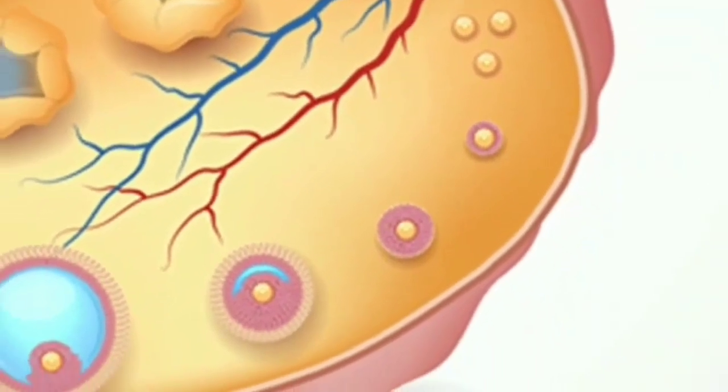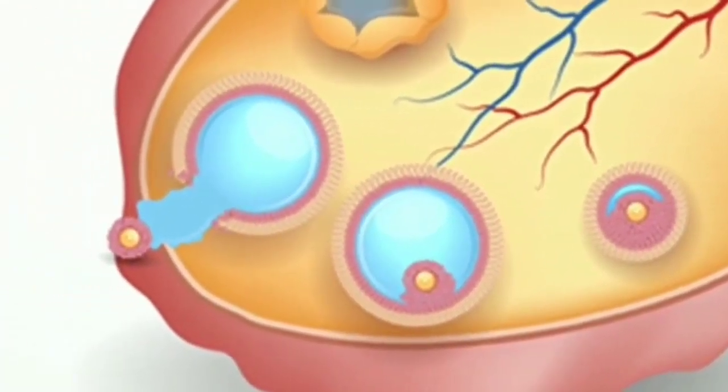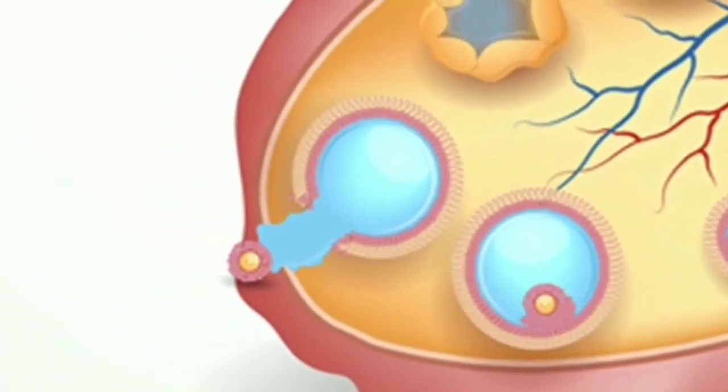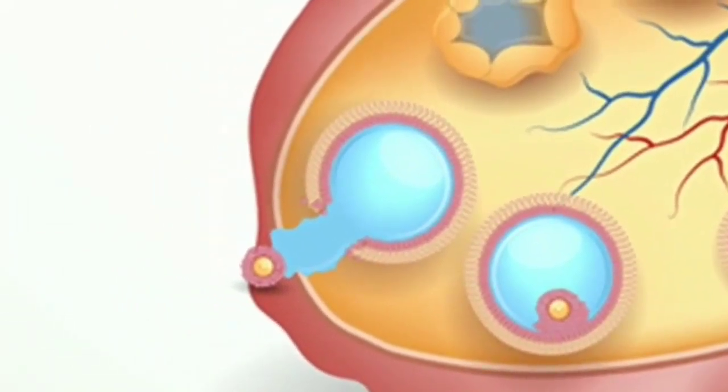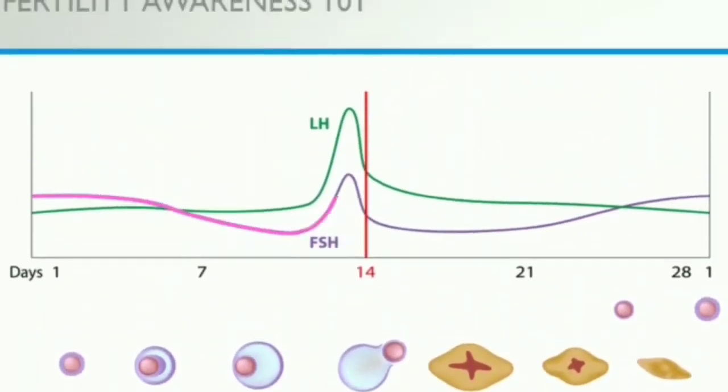Once the 5 to 7 follicles are recruited, the fluid-filled sac around them begins to grow. This causes estrogen and wetness to increase. After the 12 days of the follicular phase, estrogen reaches a high level. Then there is a surge of FSH and LH, and after 24 to 36 hours, ovulation occurs.